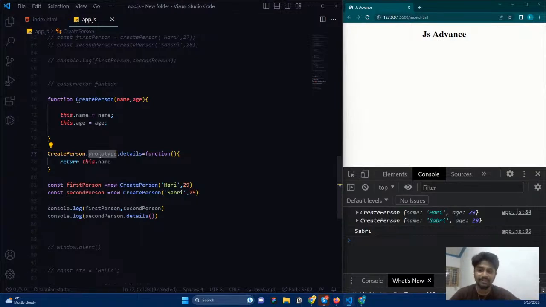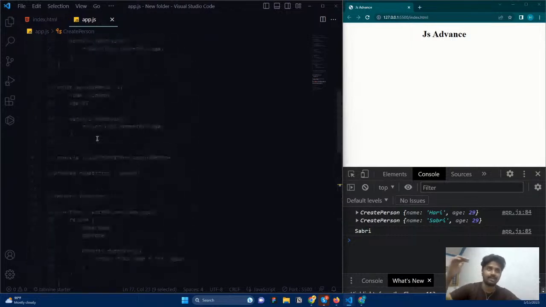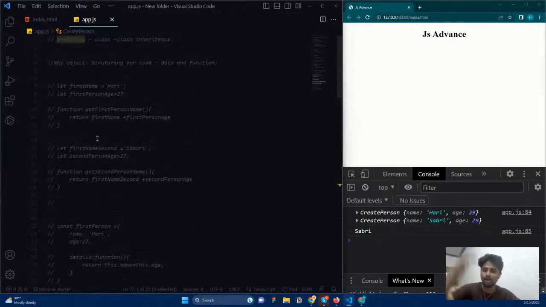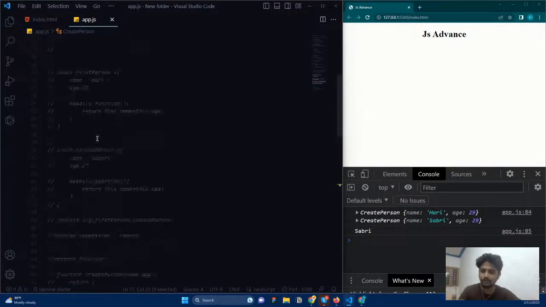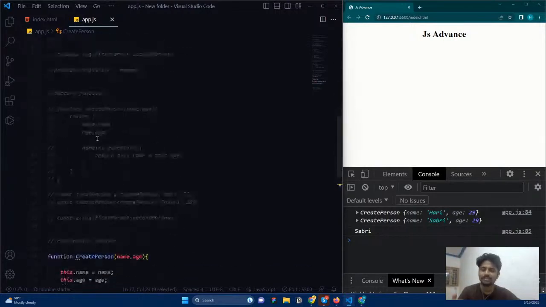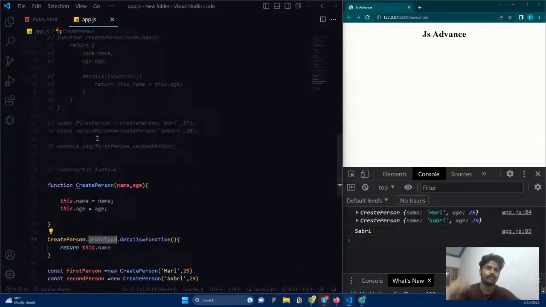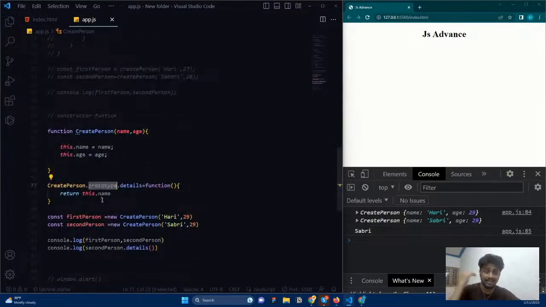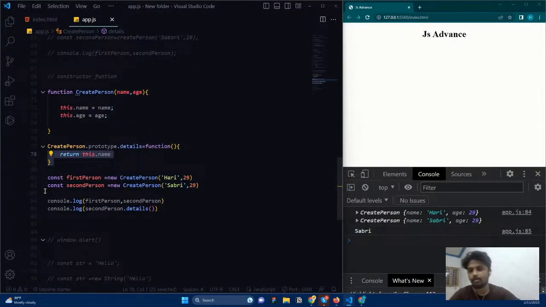But it never ended. We can see the updation, how it is happening. A normal procedural way, object oriented, and then comes the factory function, then the constructor function, and then we get into the prototype to solve the problem that we had in the constructor function. Now also we have a problem.